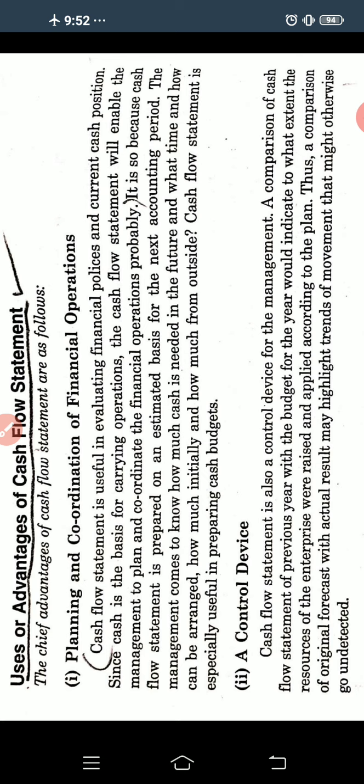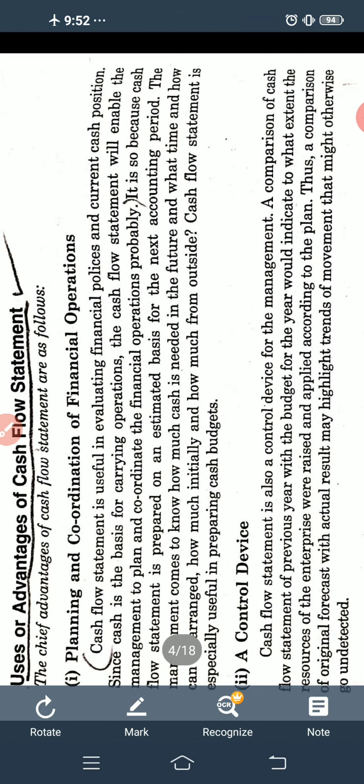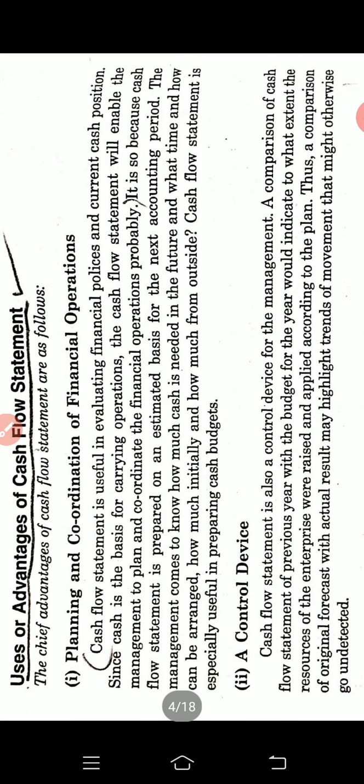So the cash flow statement helps the management to determine whether the actual is met with the budgeted financial statements, that is the cash flow statement. Thus a comparison of the original forecast with the actual result may highlight trends of movement that might otherwise go undetected.